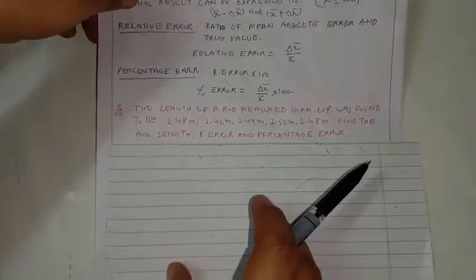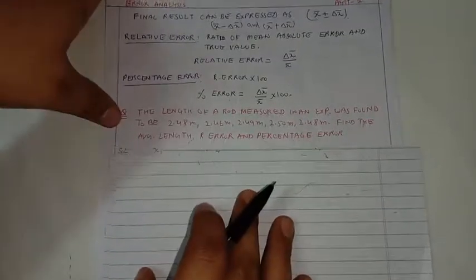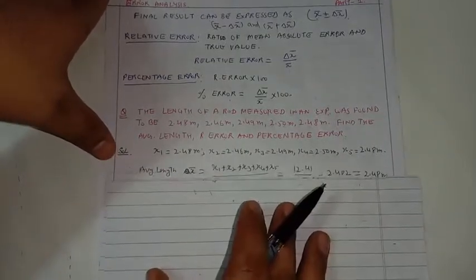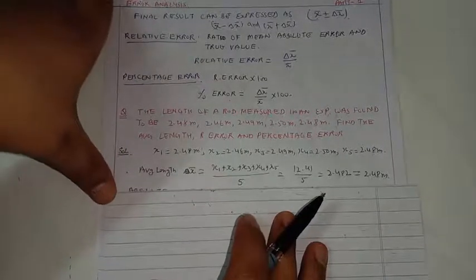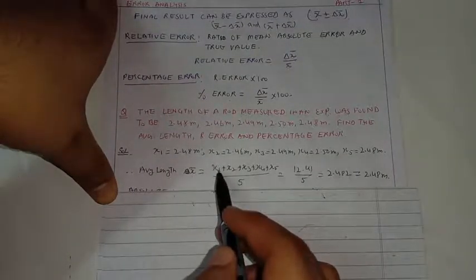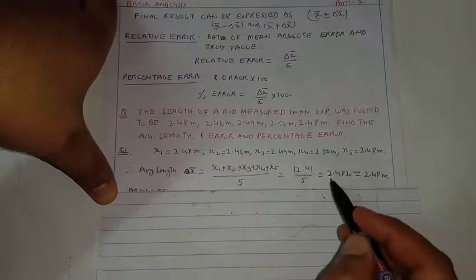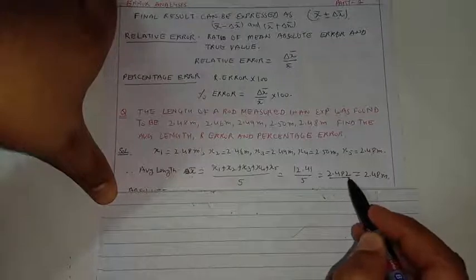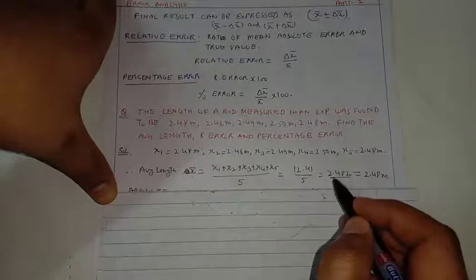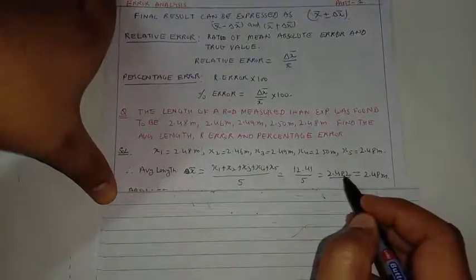So you can see all the 5 observations, 1, 2, 3, 4 and 5, vary from each other. So we consider them as x1, x2, x3, x4 and x5, and the average length, which is the true length of the rod, can be found by taking the average, which is x1 plus x2 plus x3 plus x4 plus x5 divided by 5, which is 2.482 meter. When we took the average length, we came across the result 2.482 meter, which contains 4 significant figures.